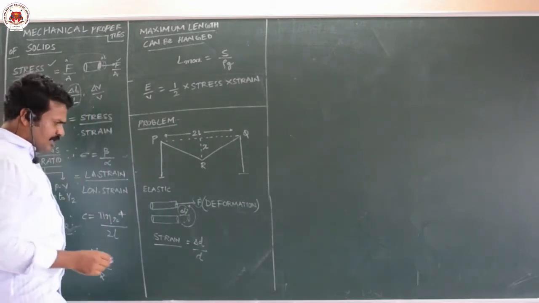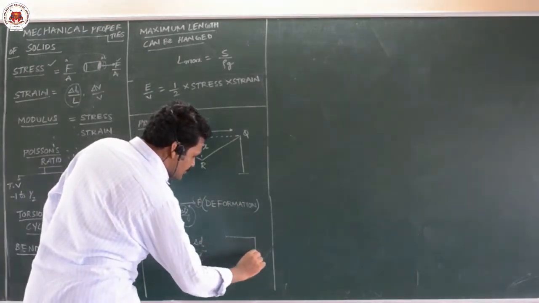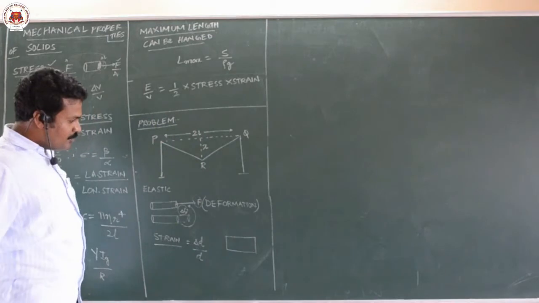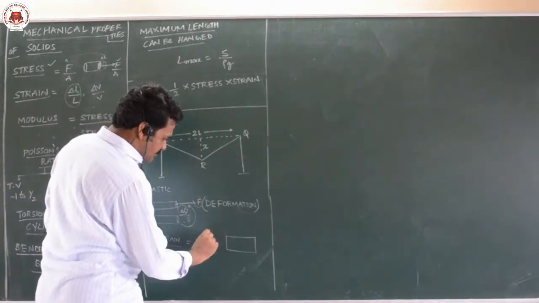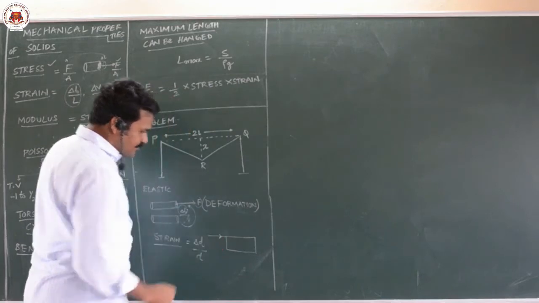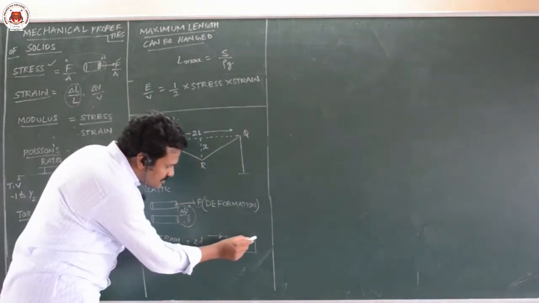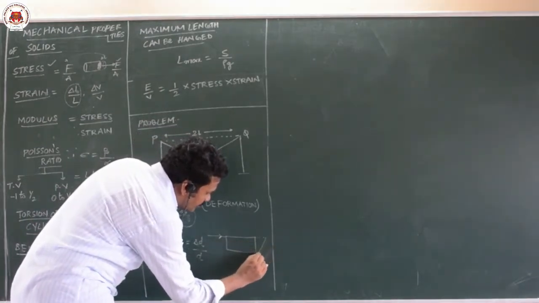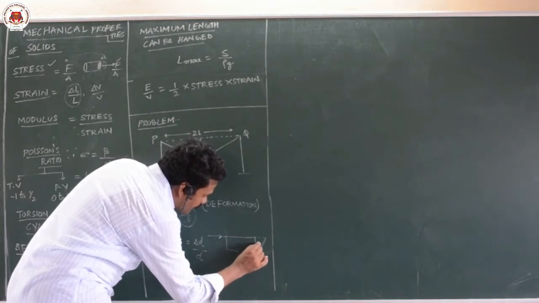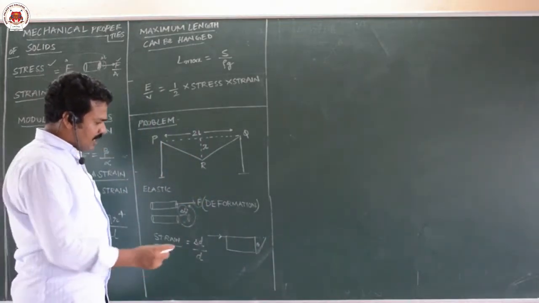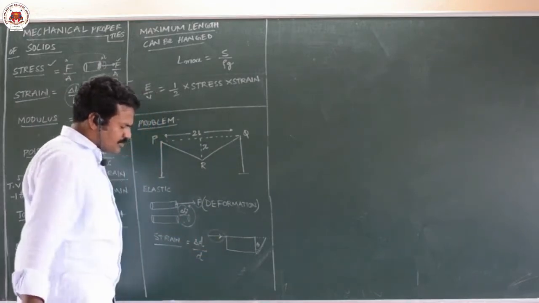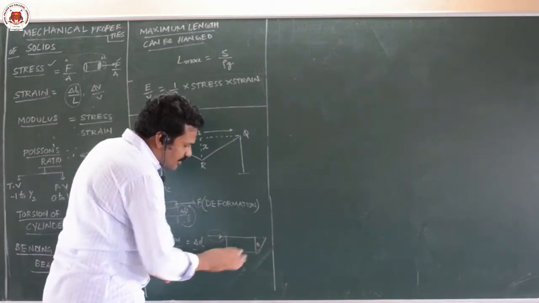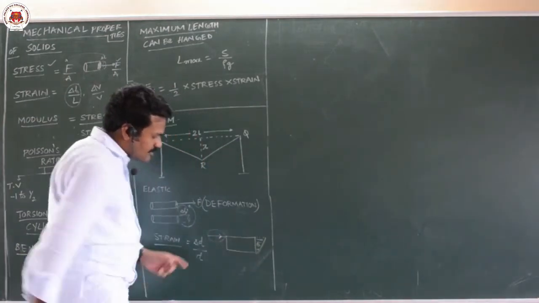Change in area means, suppose there is a block like this, or let us assume your textbook or any notebook. You apply a force tangentially, you are just pressing it tangentially. Then the upper layers will move forward like this, and there will be some angle theta here. This is called tangential stress. It is going to change the area of the body.